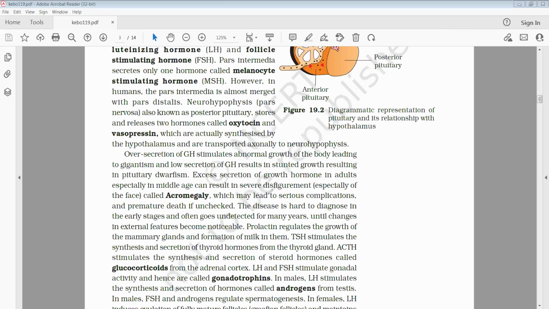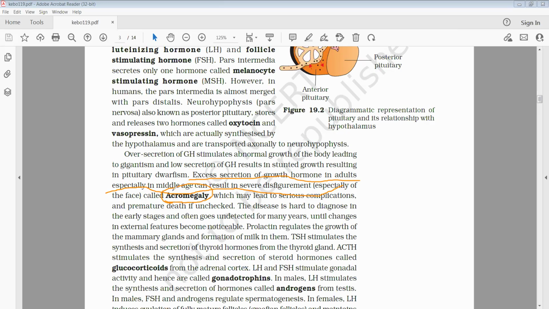Whereas excessive secretion of the growth hormone in adults, especially in middle age, can result in the severe disfigurement that is called acromegaly.